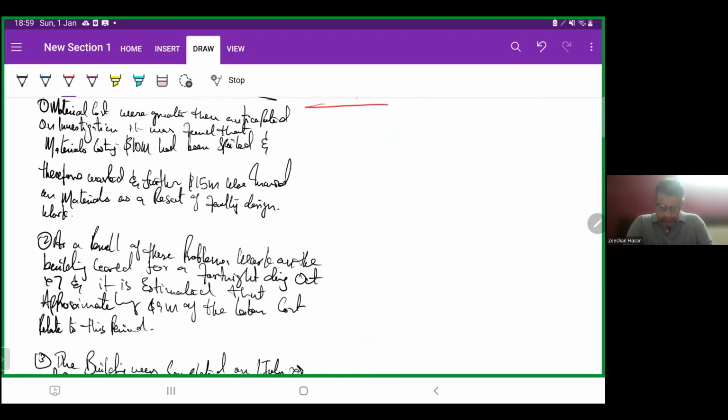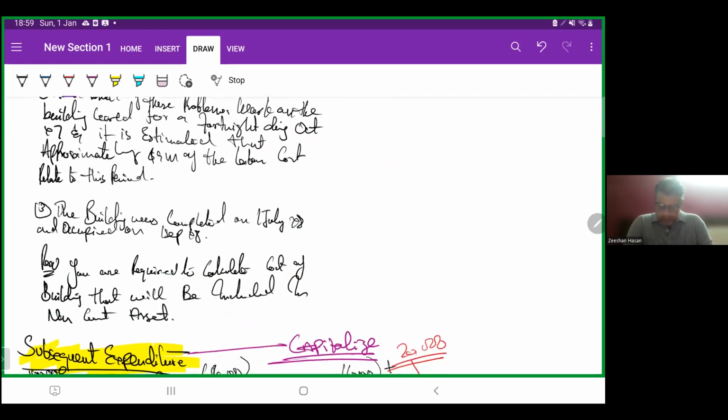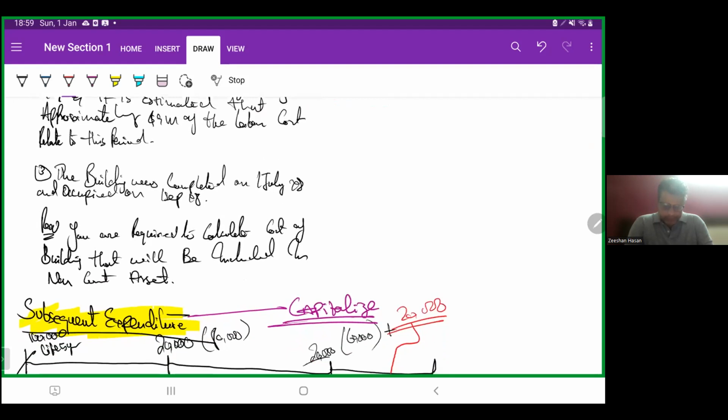It is estimated that approximately 9 million of the labor costs relate to this period. The building was completed on 1st July X8 and occupied on 1st September X8. Required: calculate the cost of the building that will be included in non-current assets.